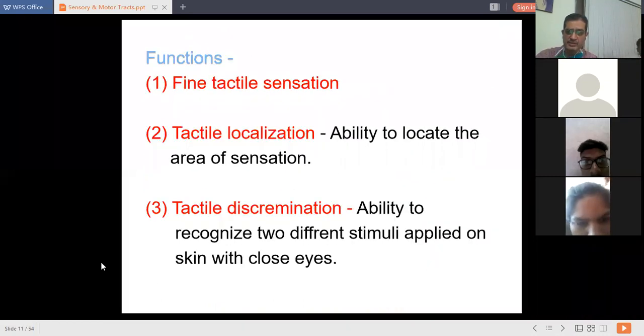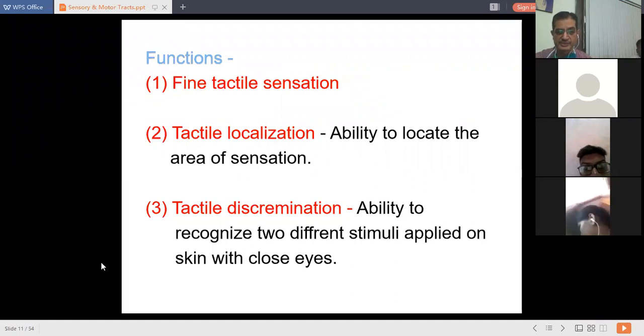Okay, we will start with the functions. The first function of this tract is tactile sensation. It is a very superficial sensation of touch, which is called tactile sensation. The second function is tactile localization. Localization is the ability to locate the area of sensation. Okay, if you are locating the area of sensation at the hand or feet like that, these sensations are carried by the tract of Goll and Burdach.